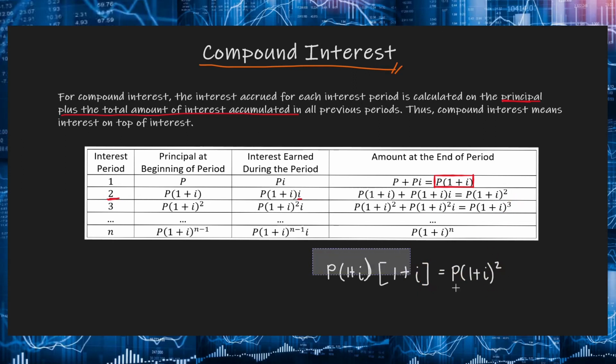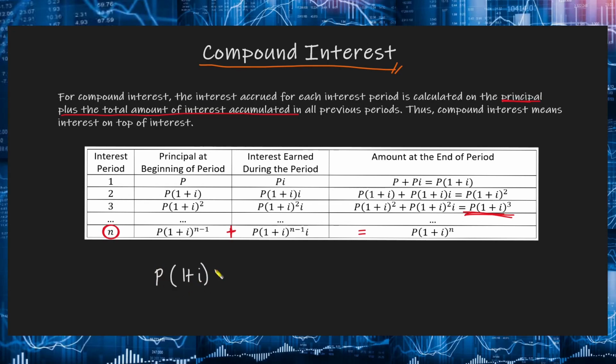And then, so on, no? So, for the next interest period, ito naman yung magiging principal at the beginning of the next interest period. Okay, so we have here up to nth interest period. Yung principal at the beginning of the n interest period will be equal to P times 1 plus I raised to n minus 1. And then, to obtain the interest, we will simply multiply this by I. And then, the total amount at the end of n period will be equal to P times 1 plus I raised to n. Okay, so kung nalilito kayo paano ito naging P times 1 plus I raised to n na lang, ito yung derivation niya.